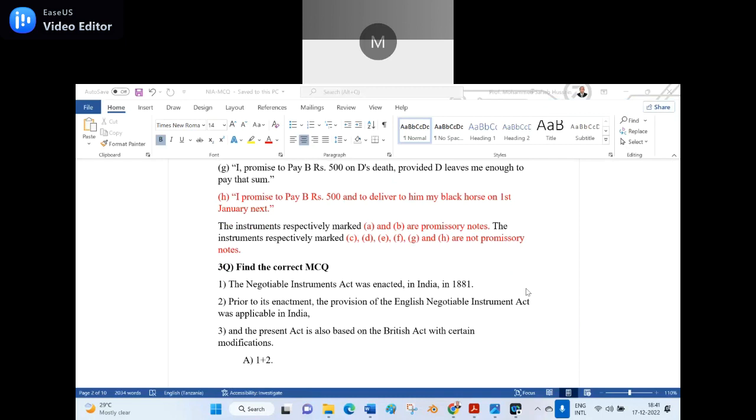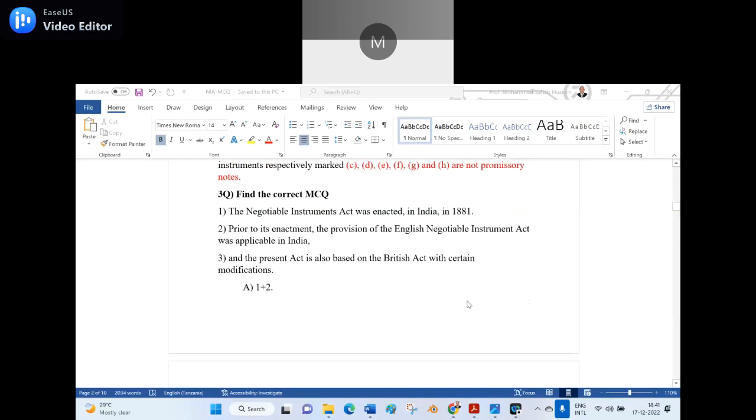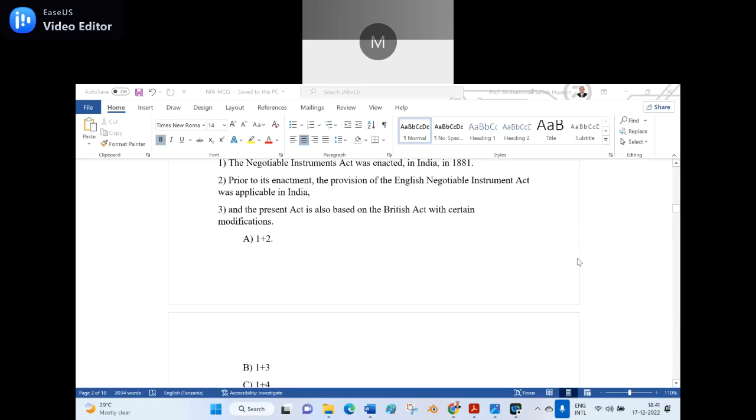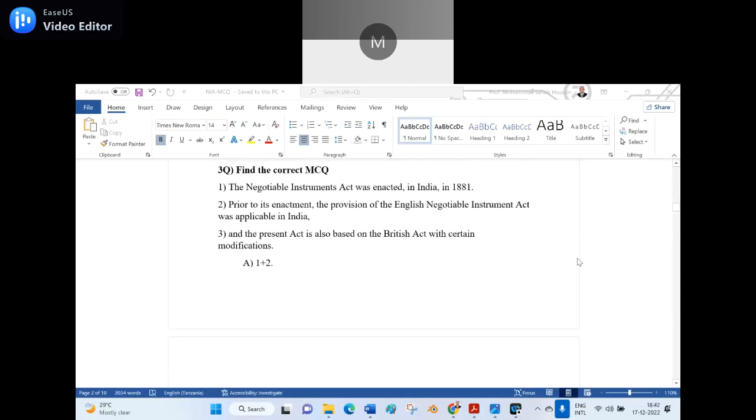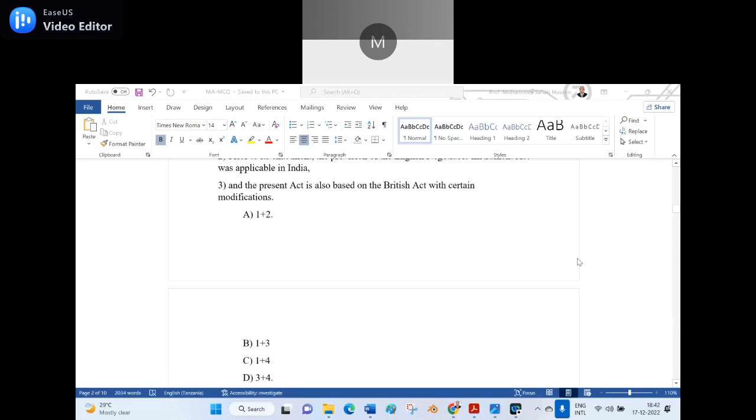Please excuse me. So now find the correct MCQ. That is the third. Number 1, the Negotiable Instruments Act was enacted in India in 1881. Number 2, prior to its enactment, the provisions of the English Negotiable Instruments Act were applicable in India. Number 3, the present act is also based on the British Act with certain modifications. The options are A, 1 plus 2, B, 1 plus 3, C, 1 plus 4, D, 3 plus 4. Which is the correct option among A, B, C, D?